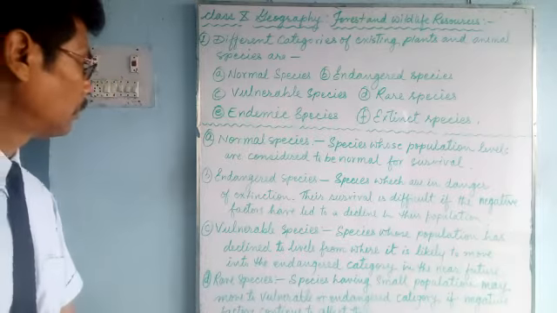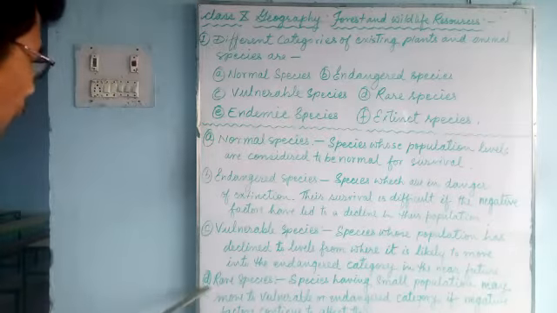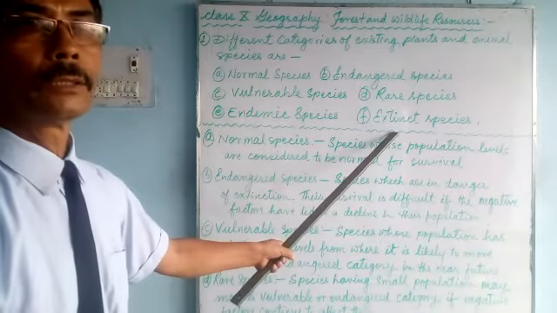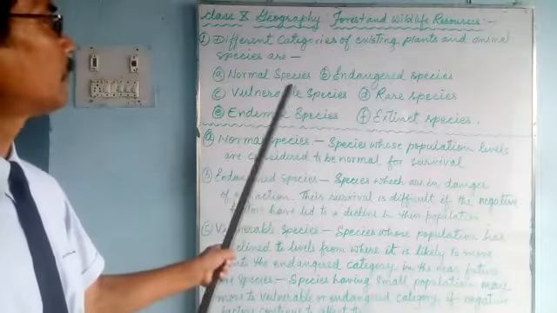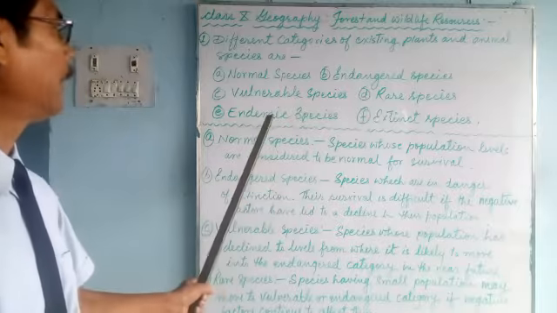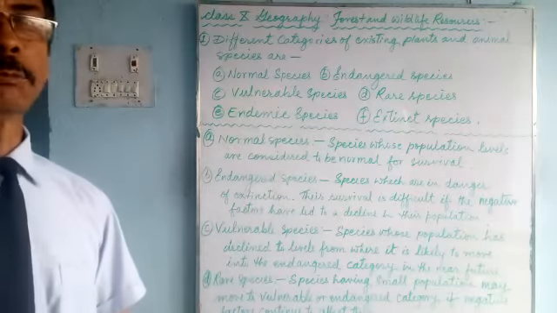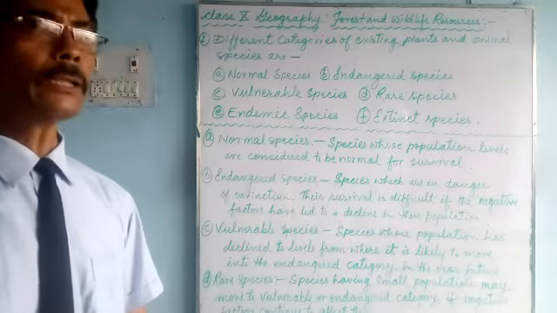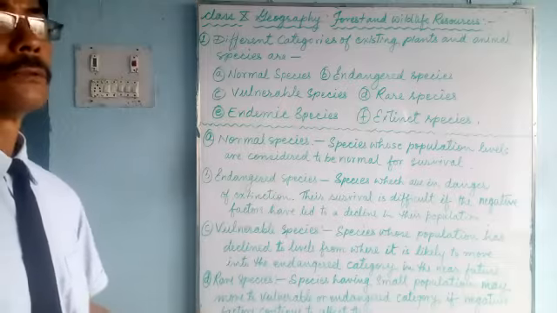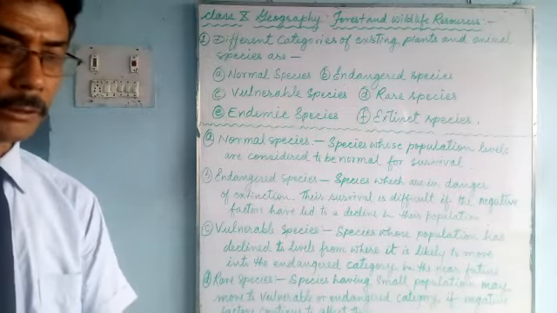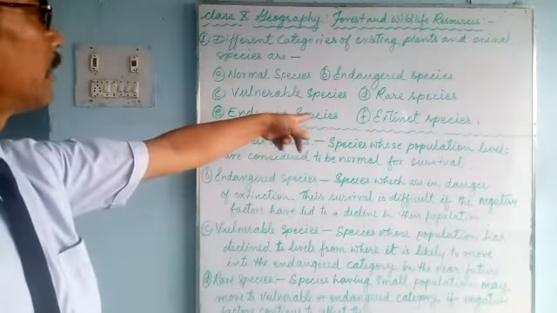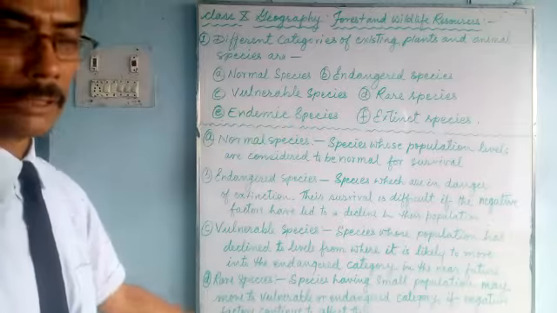So these are the 1, 2, 3, 4 we have talked about. In our next class we will talk about endemic and extinct. And I will give you some examples of these species. Endemic means the species which are brought from outside, other areas. And extinct, which have already vanished from the earth. That's called extinct species. So now we'll talk about that in our next class. Endemic and extinct, and some examples of this I will provide you on the board.